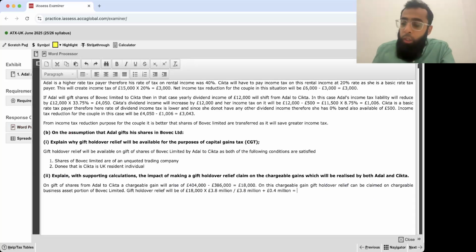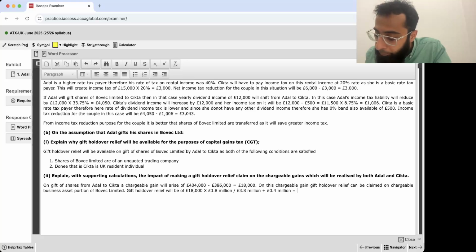Okay, so what will be your gift holdover relief? 18,000 multiplied by how much? 3.8 divided by 3.8 plus 0.4.